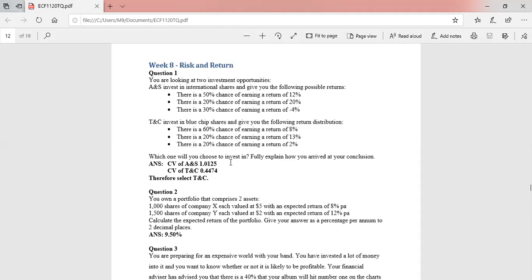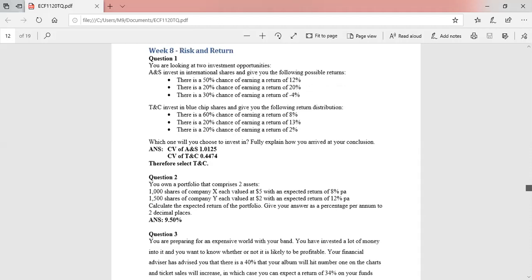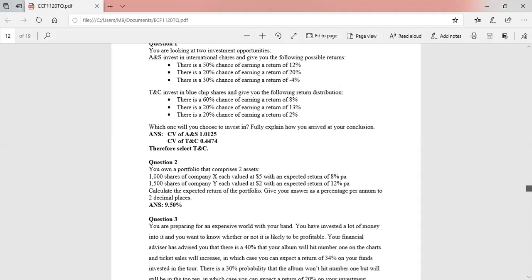So now we'll move into question number 2. So question number 1 is about an individual investment. In the individual investment, risk return calculation and the coefficient of variation calculation. Question 2 is about a portfolio.